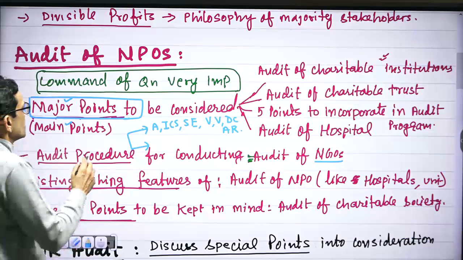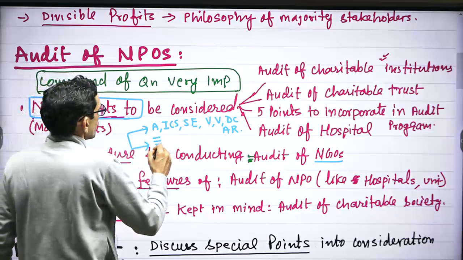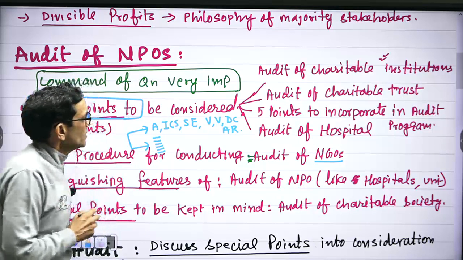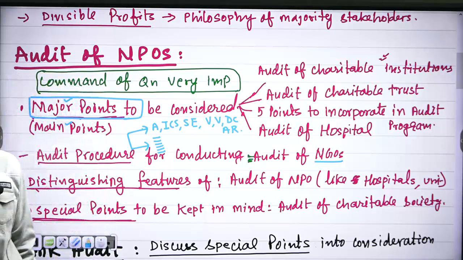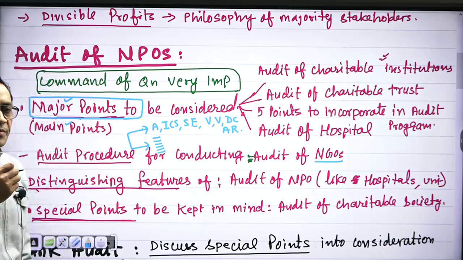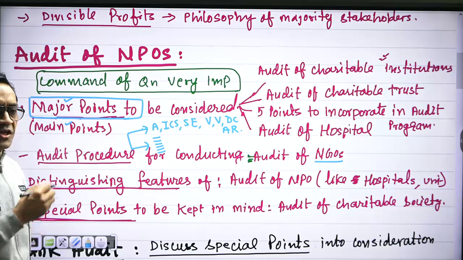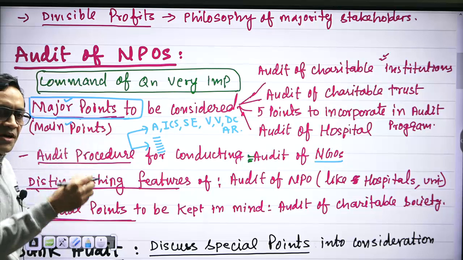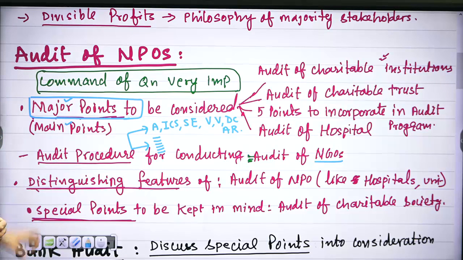But thereafter you write key points. So key 8 to 10 points that are unique to audit of NGOs should be written. With regard to checking, the auditor should conduct study of the bylaws of the NGO, managing committee minutes, thereafter income, expense, asset, liability, and reporting. Right? So this has been the command of the question.